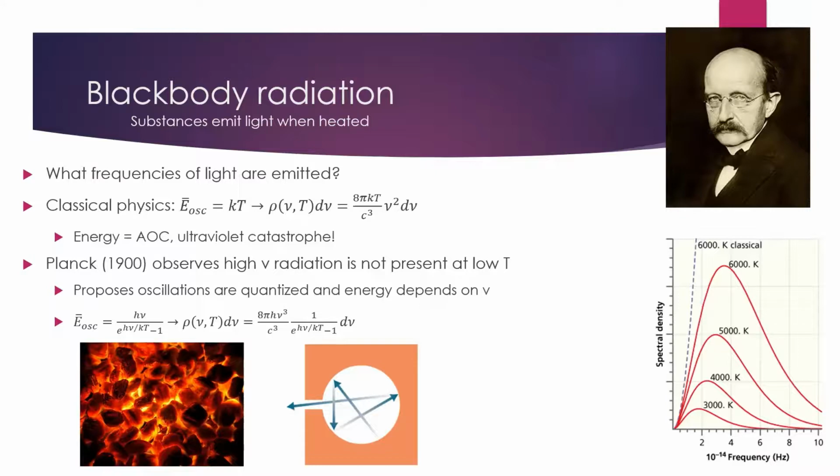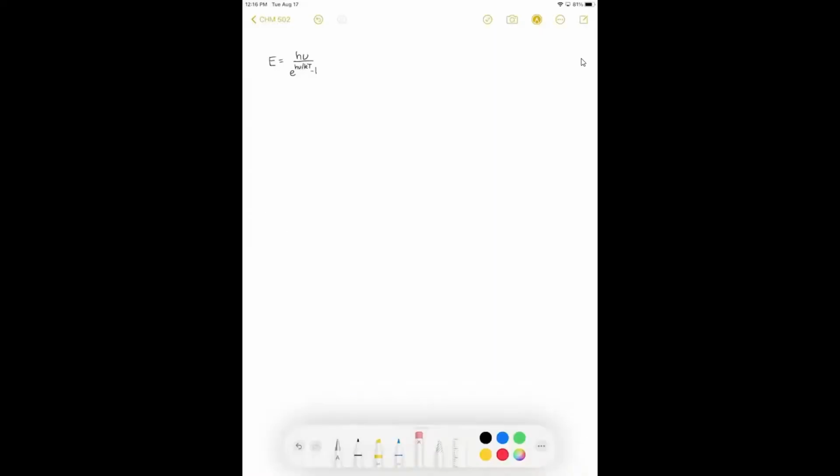Give me a second here, and I'll bring this up on my iPad so I can do a little bit of writing. So here, again, we're looking at this expression, E is equal to h nu over e to the h nu over kT minus 1. And we're going to look at a couple of different scenarios here. The first scenario is, what if our h nu is much, much greater than kT? In this scenario, we have our gap in energy, so the energy needed to excite this transition is much greater than the thermal energy that's available.